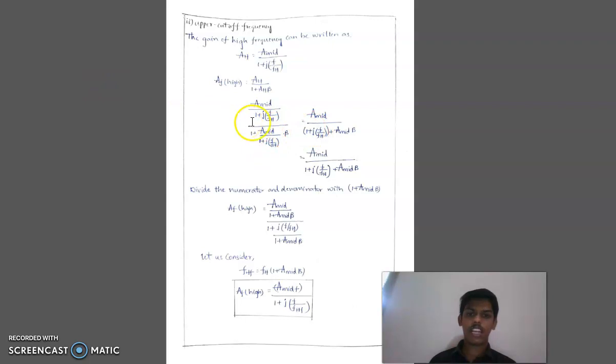Now by solving, we get A mid by (1 plus j into F by FH) plus (1 plus A mid into beta). Now divide the numerator and denominator with 1 plus A mid beta, giving A mid by (1 plus A mid beta) by (1 plus j into F by FH by 1 plus A mid into beta). Let us consider FHF is equal to FH into (1 plus A beta). AF high is equal to, now we get the high frequency gain with feedback, A mid F by 1 plus j into F by FHF.